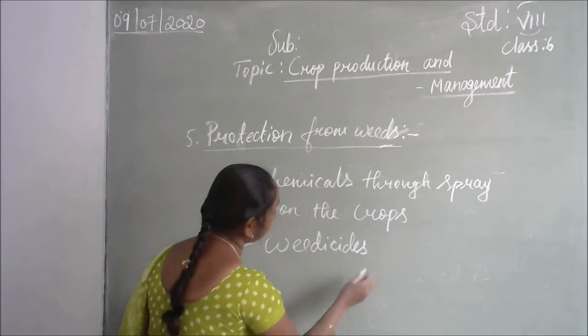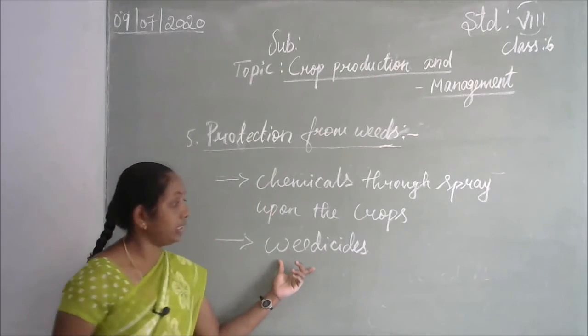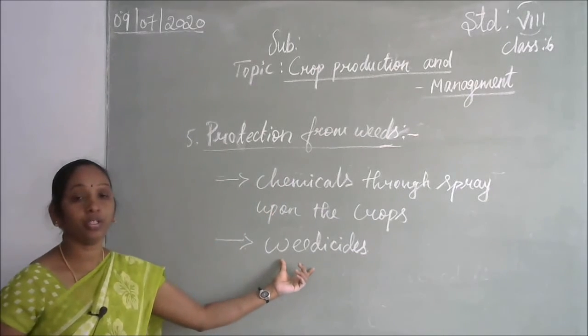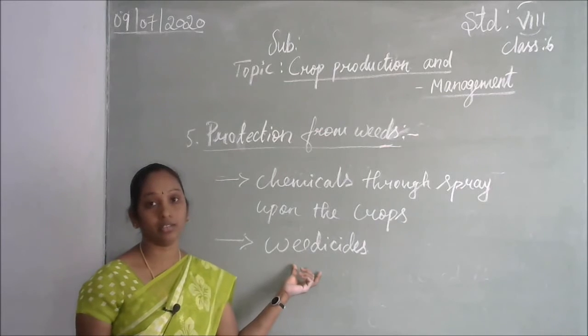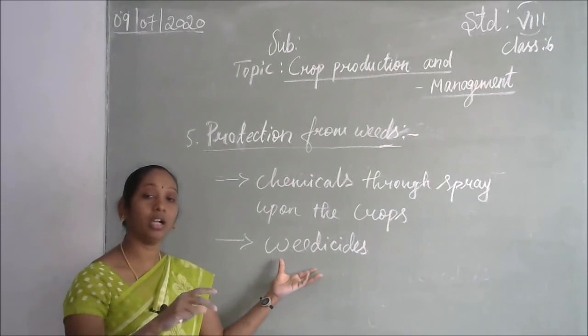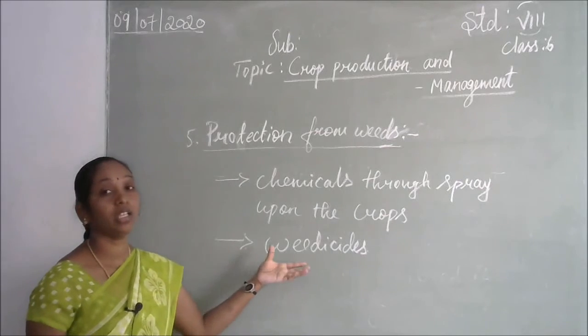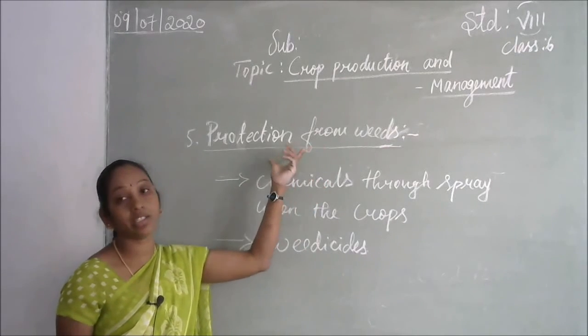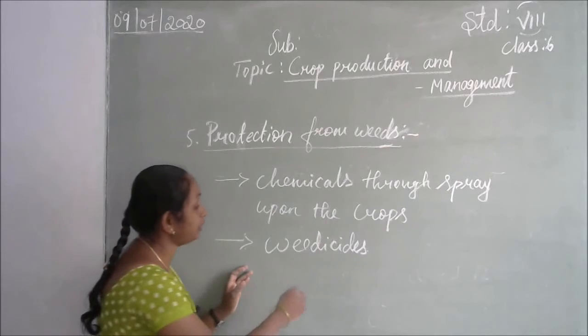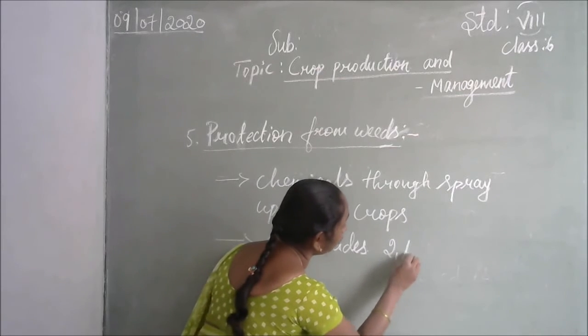Weedicides. Like pesticides, which kill only the insects, or only the unwanted animals on the crops, weedicides kill only the undesirable plants. For example, weedicide 2,4-D.